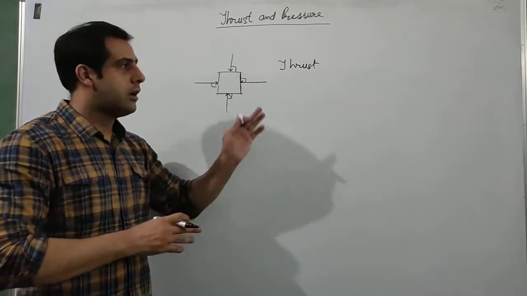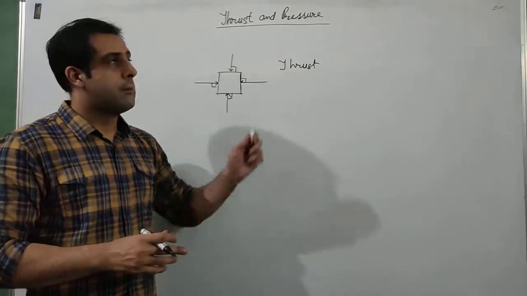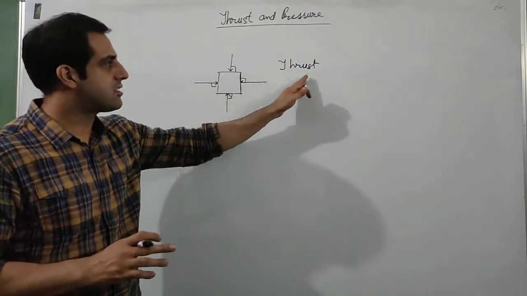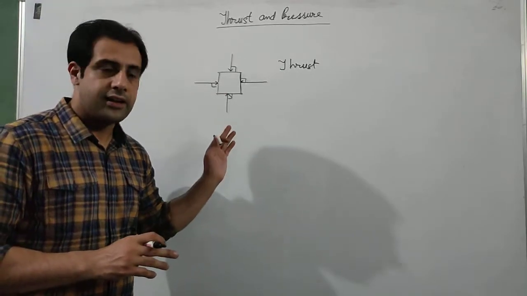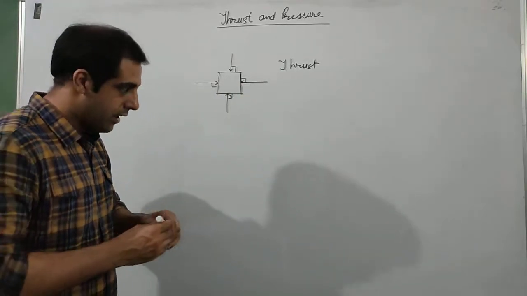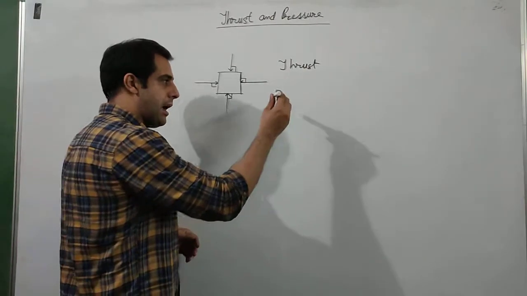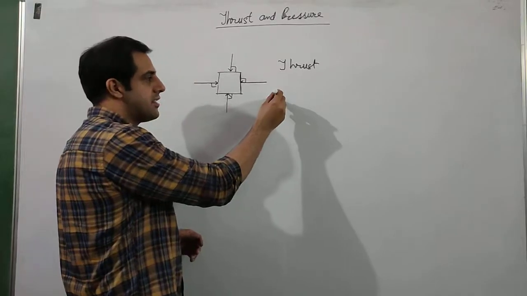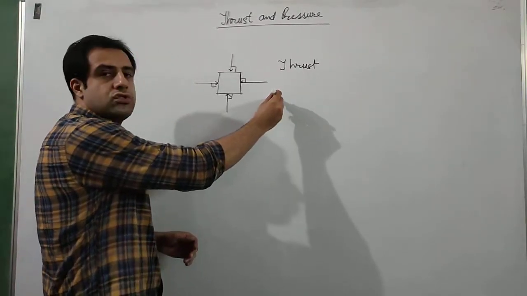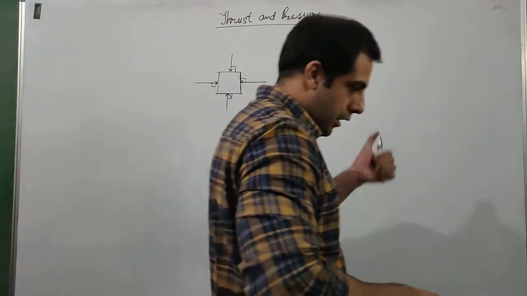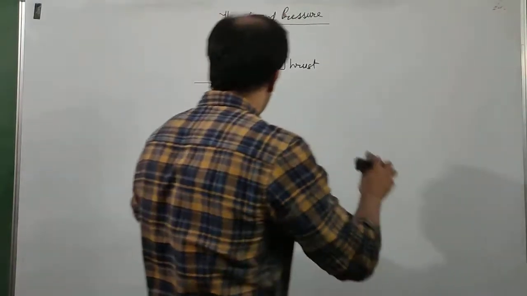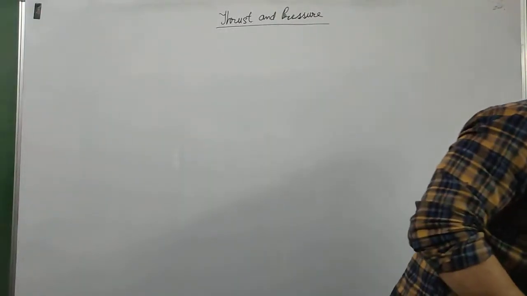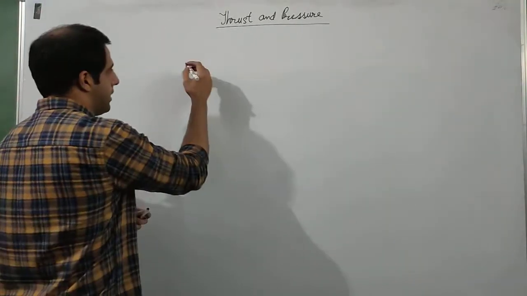Okay, but in your book, the word thrust is used to relate with pressure, hence we are going to say that thrust is the force applied at 90° to the surface of the body. If this is the board, and if I put this marker like this and apply force inside, then this is perpendicular, so this force will be called thrust. Okay. Now since thrust is a force, the unit of thrust will also be Newton. Okay. Now we'll come to pressure.